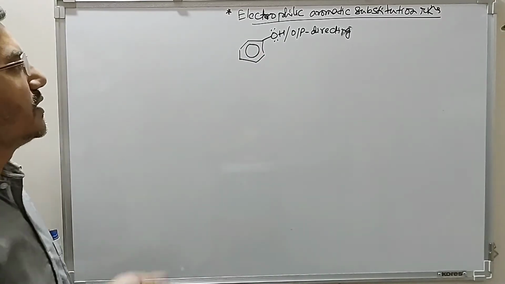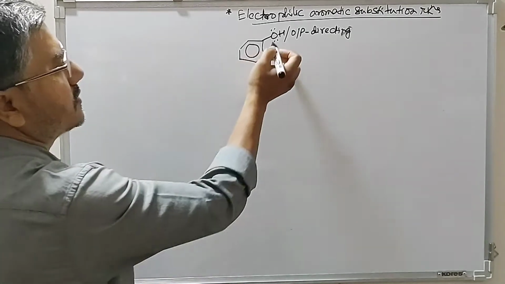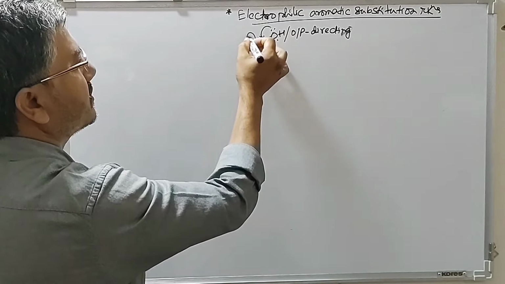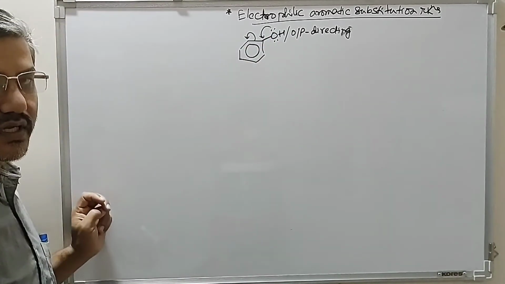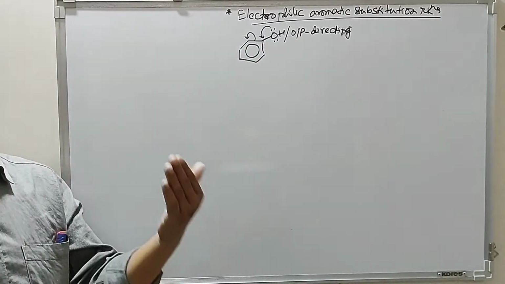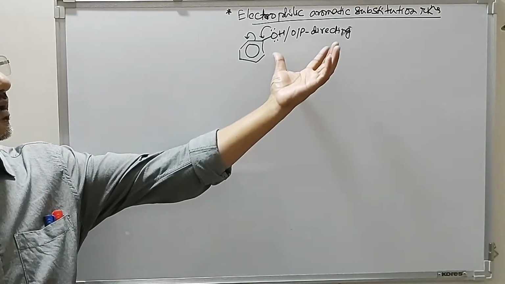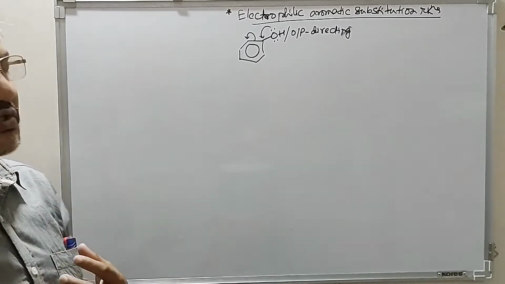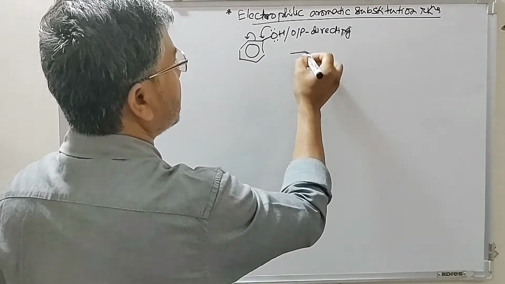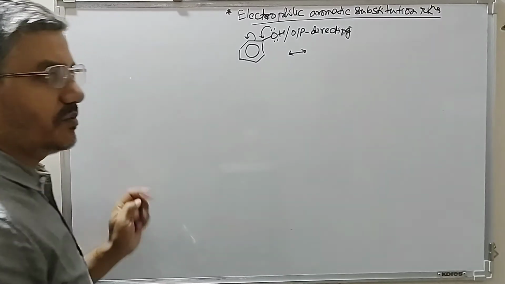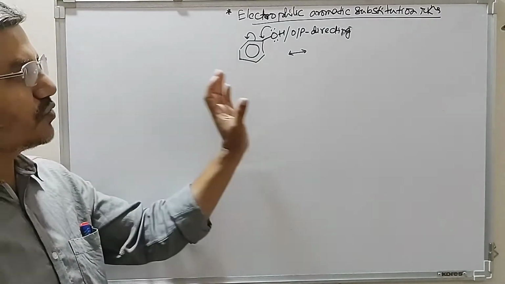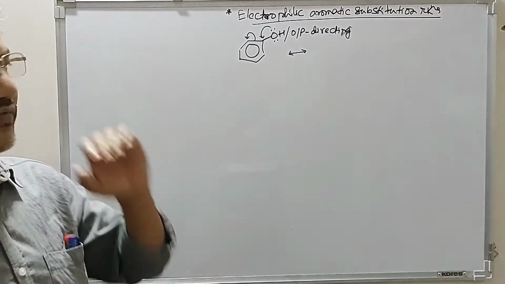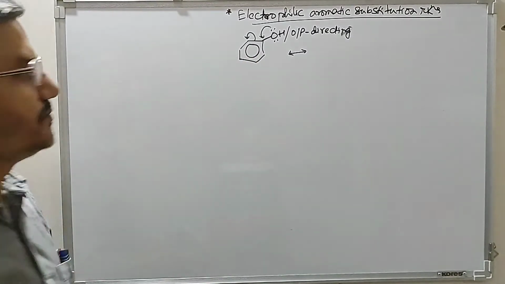The reason being, due to resonance, electron density at ortho and para position is increased, because when we draw this resonance structure, negative charge appears at ortho and para position. So because of this electron density being increased at ortho and para position, OH group of phenol is ortho para directing group, and a very strong activating group.